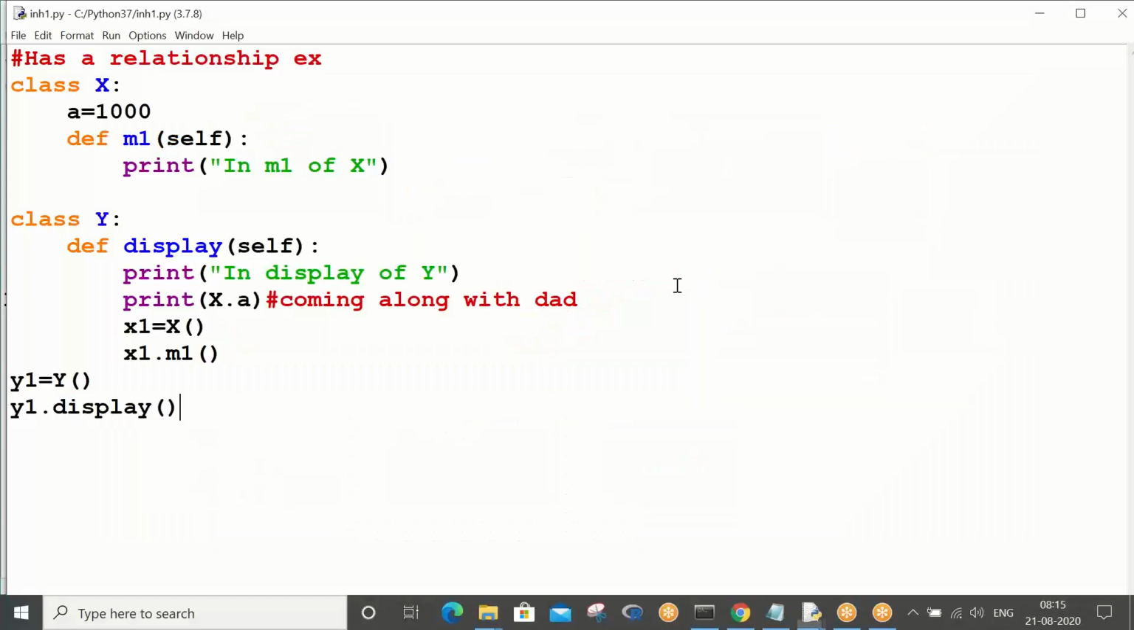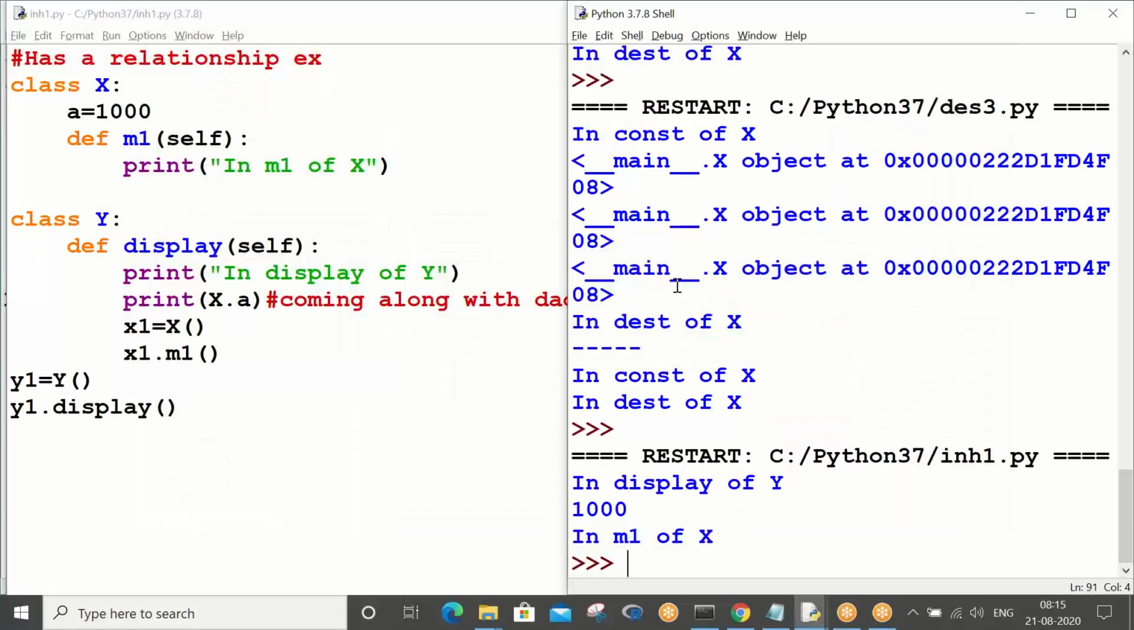So the point is, you have to come along with your dad to get recognition. That is the concept of relationship. But dad is not available all the time, right? That is the reason you have to go for a new concept called inheritance. If you say yes, then I'll proceed and explain that.